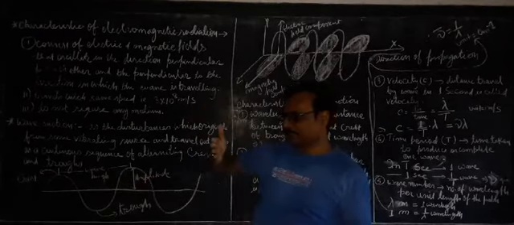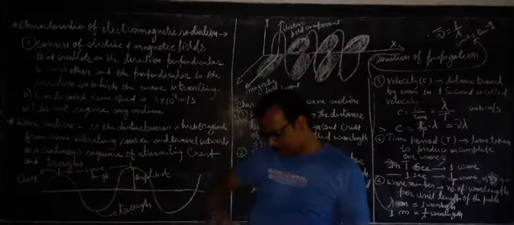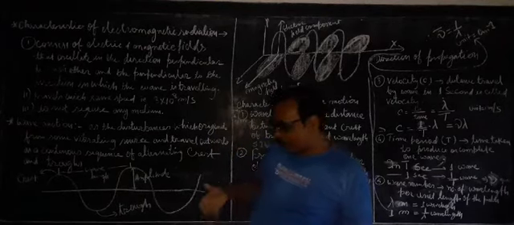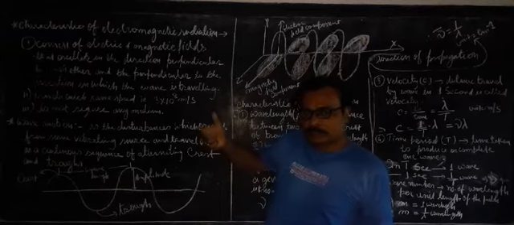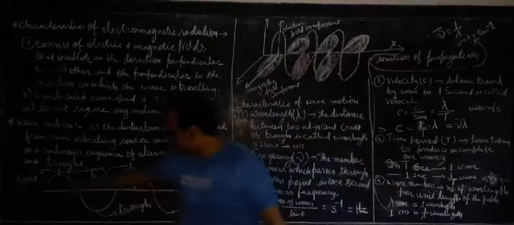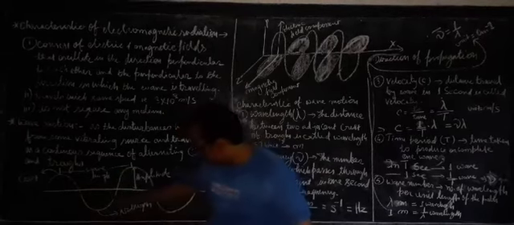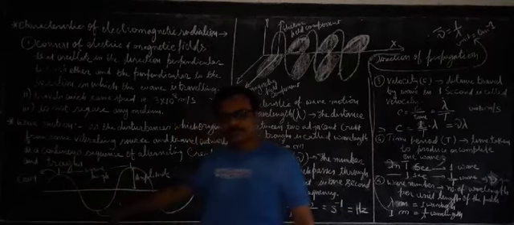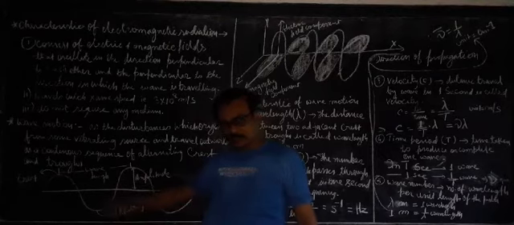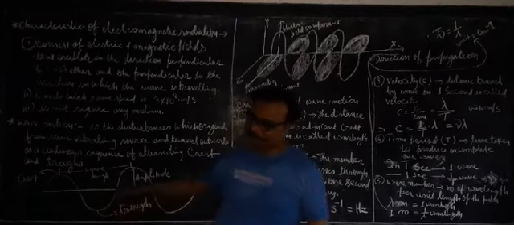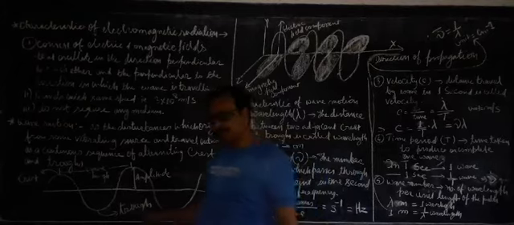There is a crest, this is called crest and trough. So this is the maximum point of displacement, it is called crest, and this is the minimum point of displacement, this is in downward direction. Maximum displacement in downward direction is known as trough.